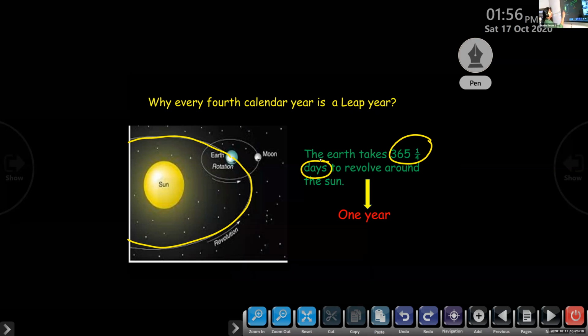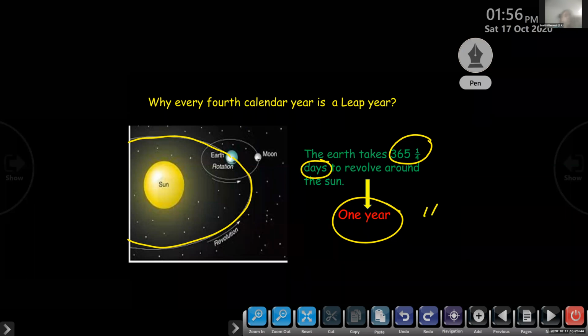Then the Earth takes 365 and 1 by 4 days to revolve around the Sun. 365 and 1 by 4 days means 1 year. So Earth takes 1 year to revolve around the Sun. What is this 1 by 4 days? 1 by 4 days means how many hours?